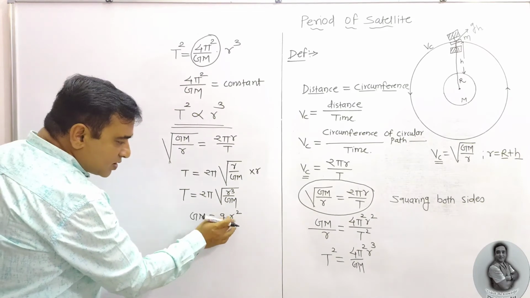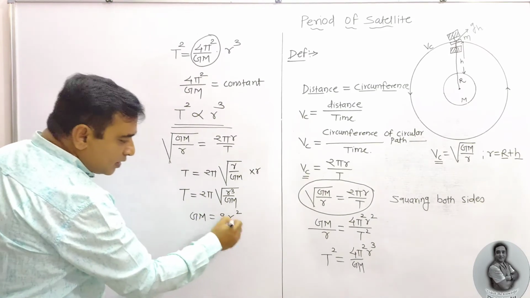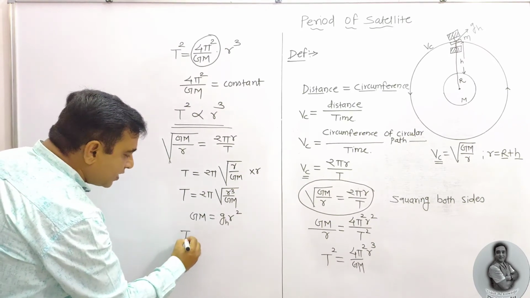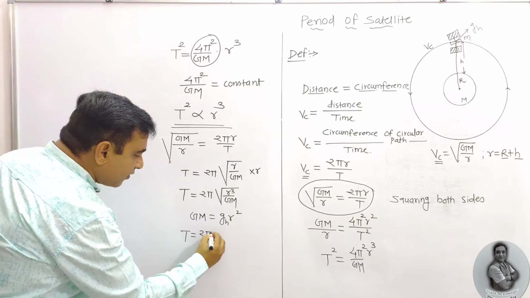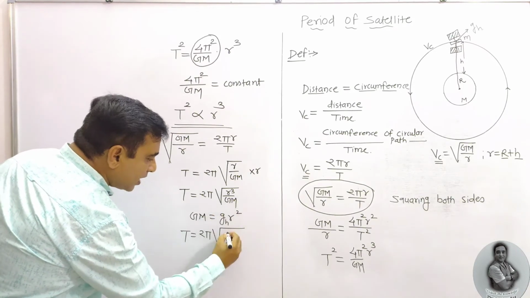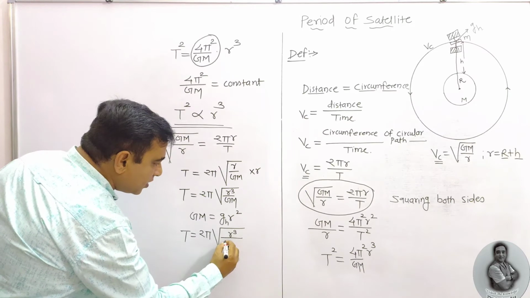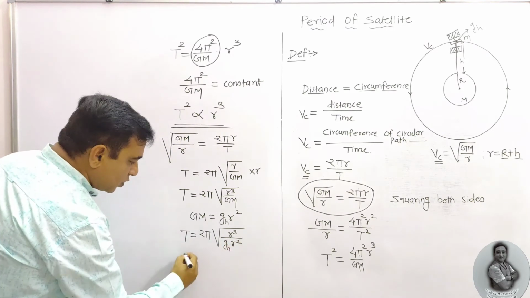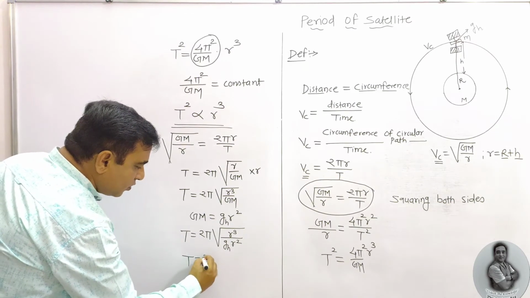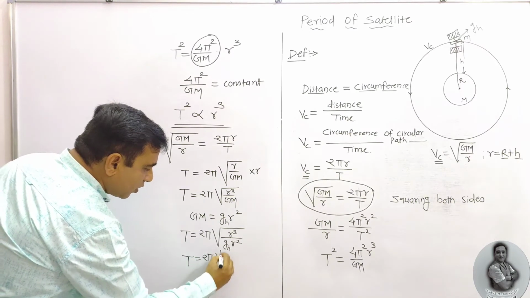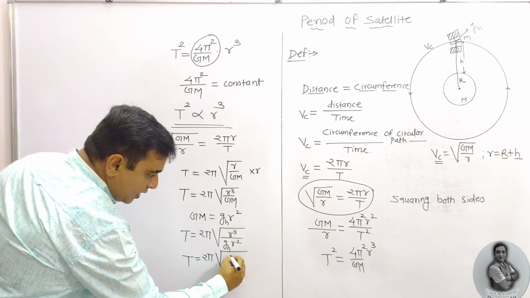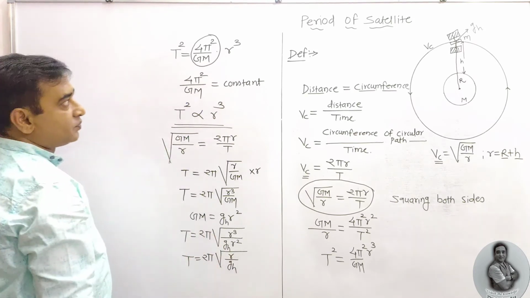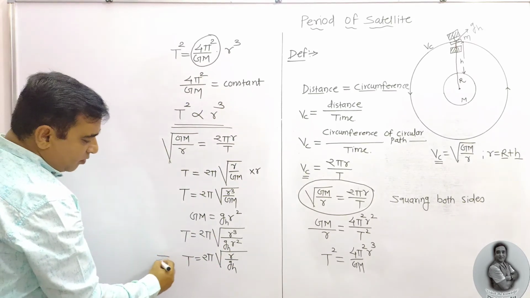So GM is equal to g_h R square. After substituting, we get r cube upon g_h R square, so the new equation is t equal to 2 pi into under root of r cube upon g_h R square. This is one of the formulas.